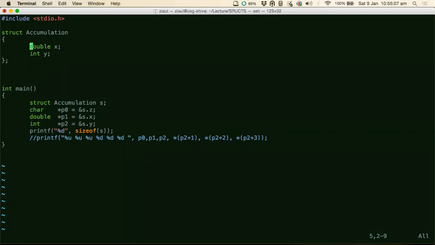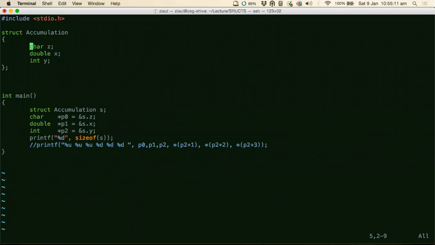Okay, just one thing. Someone was asking me. Yeah, just this one thing, and then we will leave this. Yeah, tell me. Just put the char between the double and the int, or after the int, I guess.